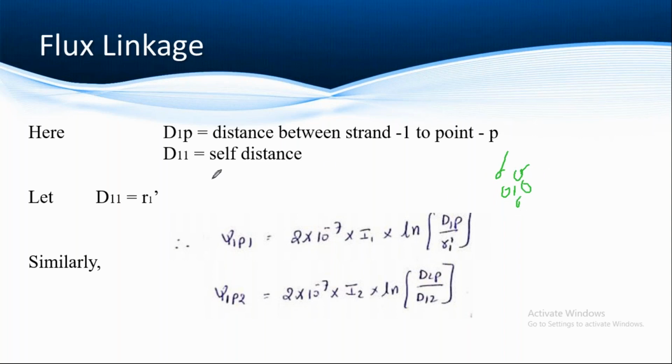That's why I'm deriving the flux linkage with respect to only one conductor in a group. From tomorrow onwards only 3-4 derivations are balanced with respect to inductance.